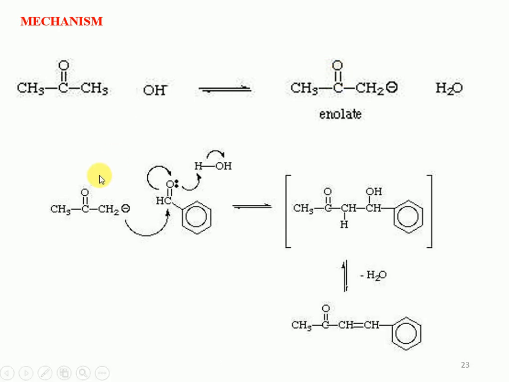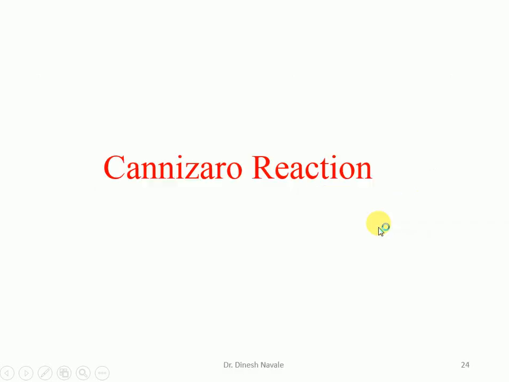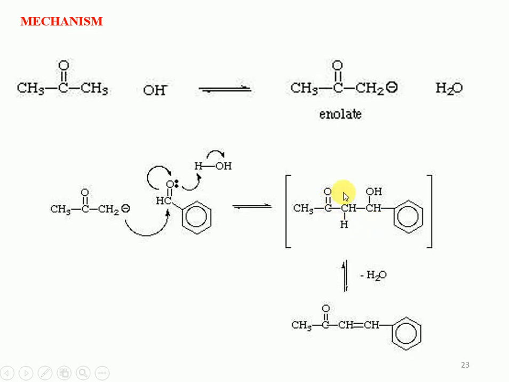In the second step, the carbanion or enolate ion which is formed will react with the aromatic aldehyde which does not contain alpha hydrogen atom and give this intermediate. This intermediate on dehydration will give the alpha beta unsaturated ketone,